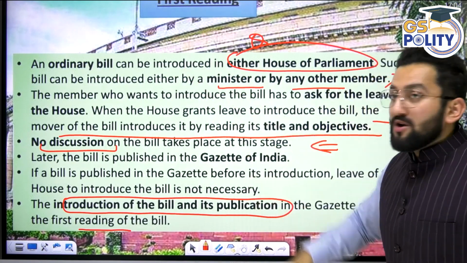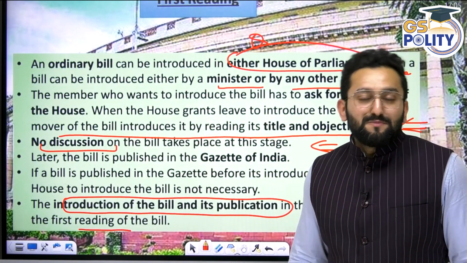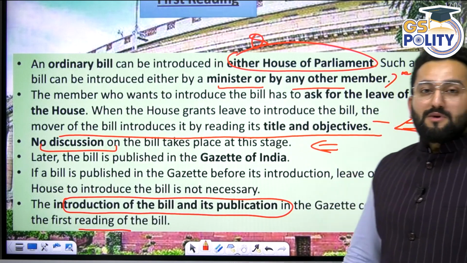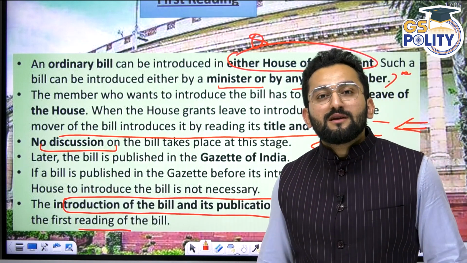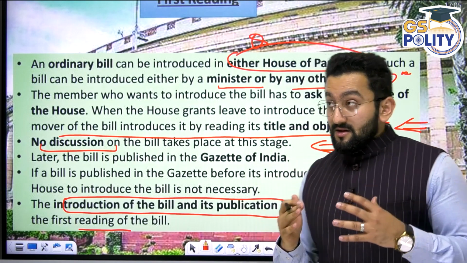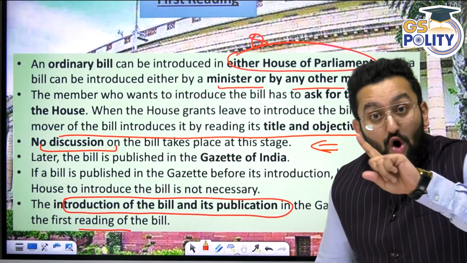Because we are talking about an ordinary bill, first reading. What if, in case of a money bill, they make the statement that a money bill can be introduced by a minister or any other member, meaning a private member? So now you should be clear. The first reading of an ordinary bill is being discussed, not a money bill.